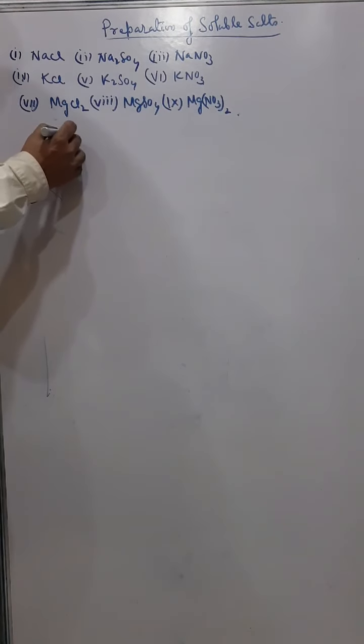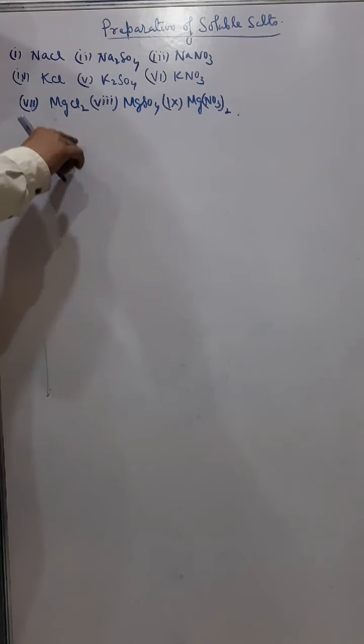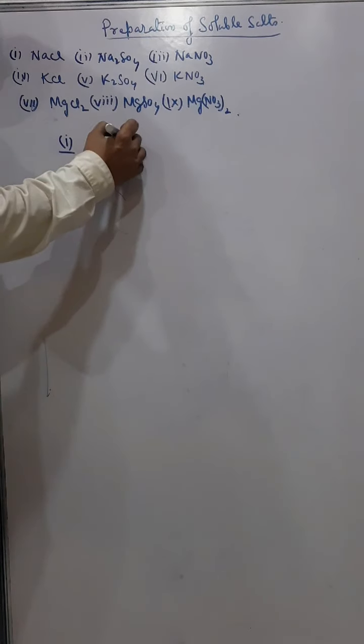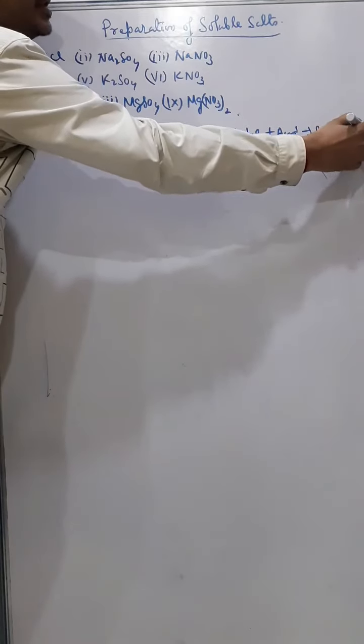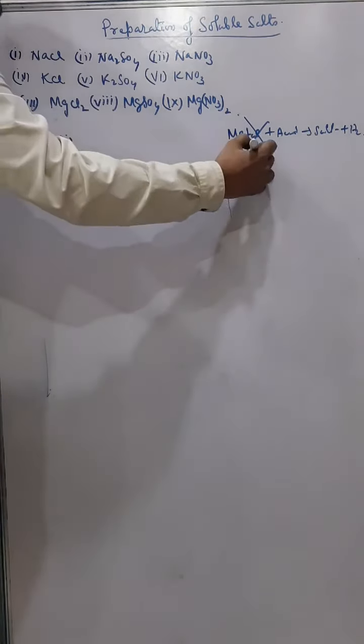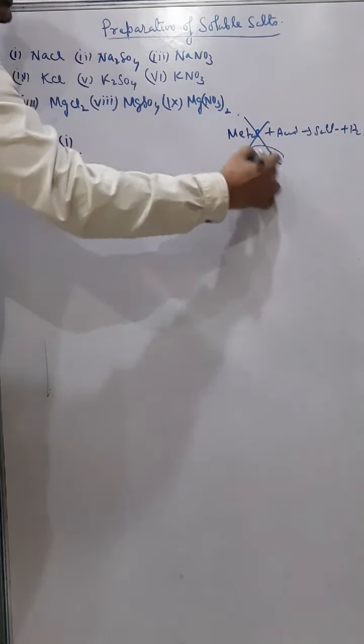Okay, now we'll see some examples of how to prepare soluble salts. You see, number one, sodium chloride. Now for sodium chloride we will not use that metal plus acid method. If you remember, I told you metal plus acid gives salt and hydrogen. I will not use this for sodium or potassium salts, because they are highly explosive.